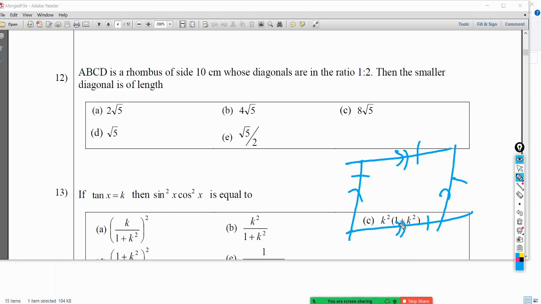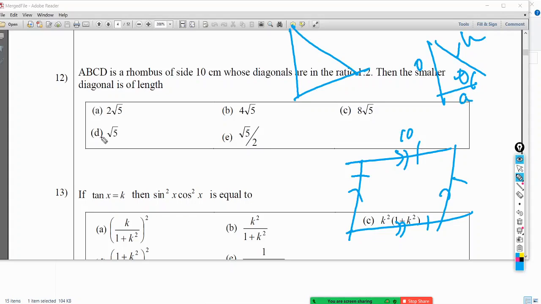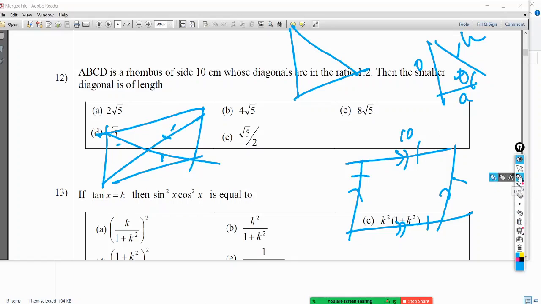ABCD is a rhombus of side 10 centimeter, whose diagonal is something like this. Remember we discussed diagonals earlier, when we were doing the hypotenuse. In a right-angled triangle with angle theta, this is called the hypotenuse, this is opposite, this is adjacent. When it comes to a parallelogram or rectangle, these are called diagonals. That is also something you have to remember.